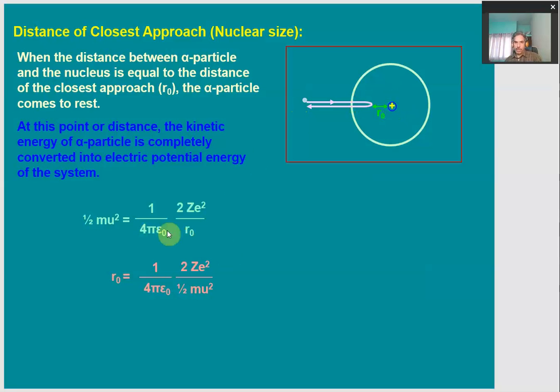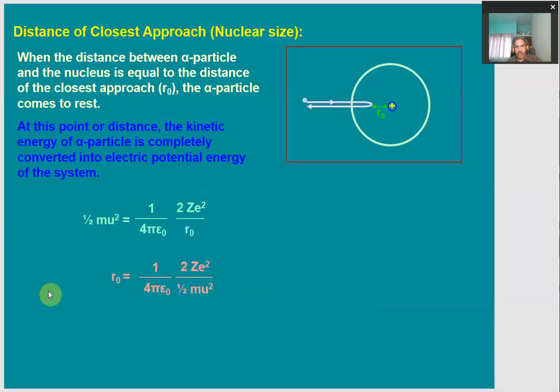Due to this interaction, the electrostatic potential energy comes into action, and the kinetic energy of the alpha particle and the electric potential energy are equal, because at this distance of closest approach the motion of the alpha particle just stops. So from here we can calculate R naught, the distance of closest approach or the nuclear size, which comes out to be R naught equal to 1 by 4 pi epsilon naught into twice Z e square upon half m u square.